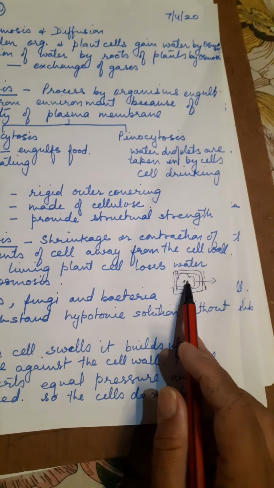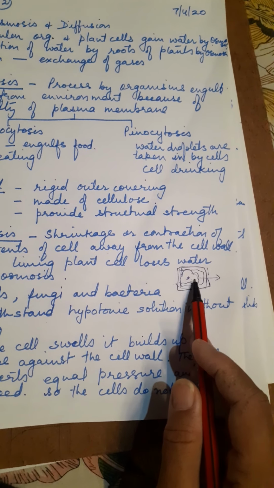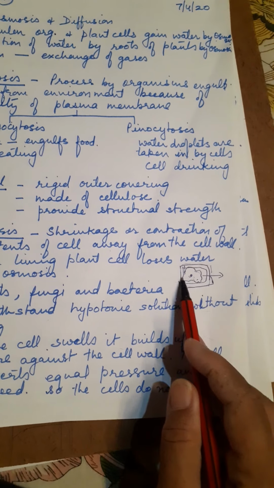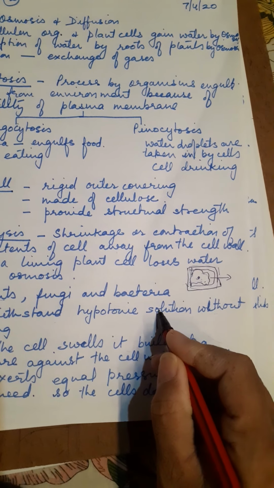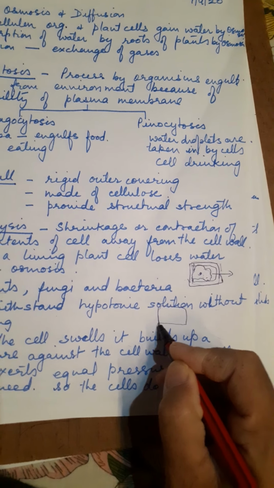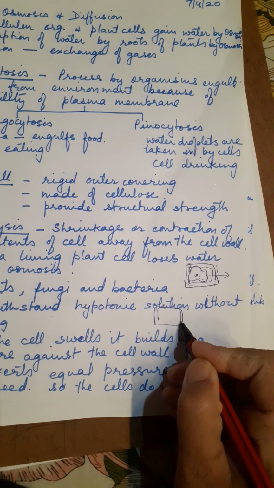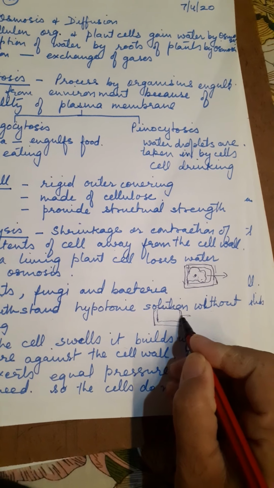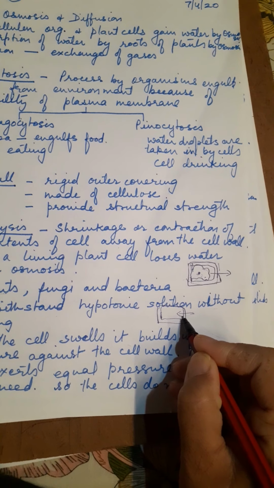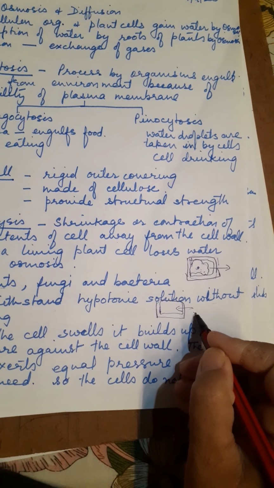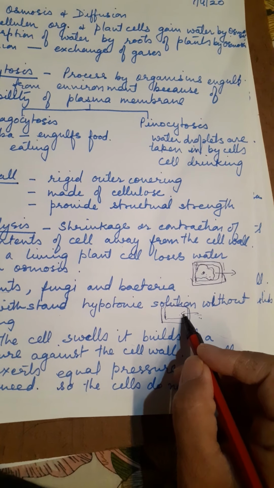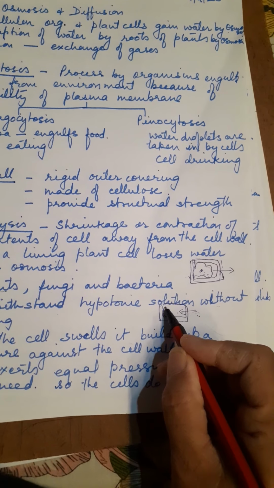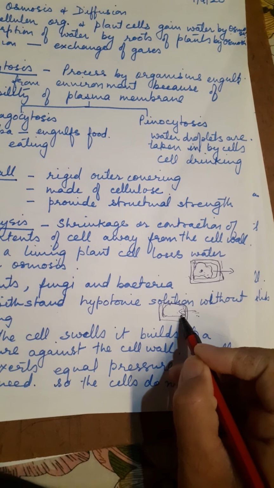Now in plants, fungi or bacteria, the cells can withstand hypotonic solution without bursting. Why? Now plasmolysis happens in the hypertonic solution when the cell loses water and the contents shrink, and when we place a living cell, plant cell especially, in a hypotonic solution, what will happen? It will start gaining water, because in hypotonic solution the outside medium has high concentration of water as compared to the inside. So water will start entering the cell and the cell contents will start to swell up.